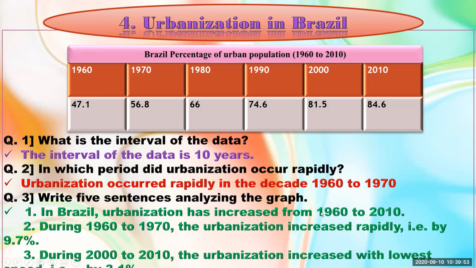Now write 5 sentences analyzing the graph. I am giving only 3 sentences because of the time bounding. In Brazil, urbanization has increased from 1960 to 2010. The next is during 1960 to 1970, the urbanization increased rapidly, in essence by 9.7%. And the third is during 2000 to 2010, the urbanization increased with the lowest.